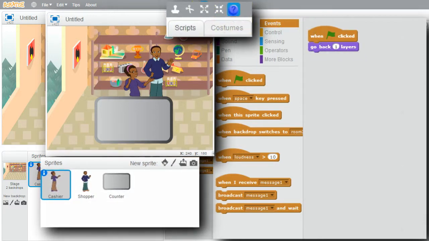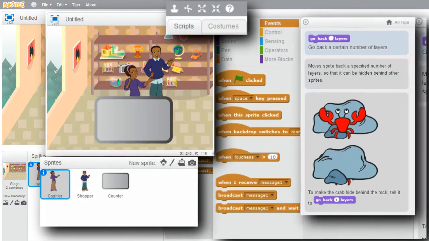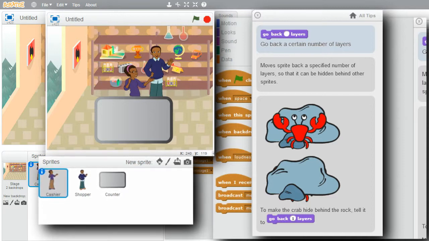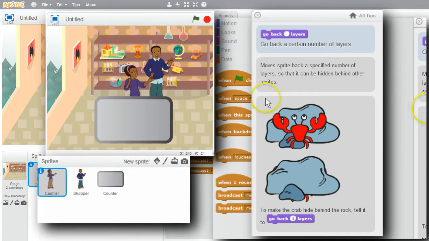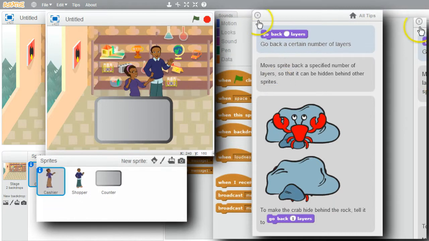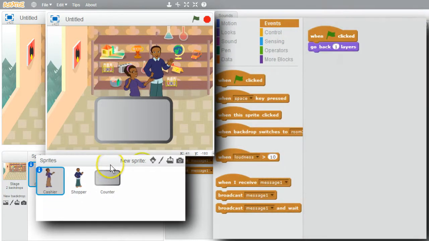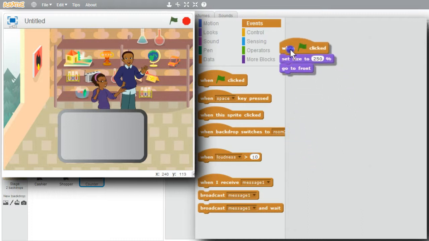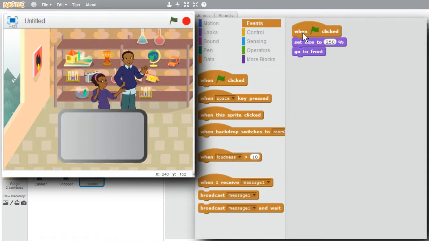I'll go to block help, see what go back means. Go back is used to go back a certain number of layers. These visual layers of sprites tell Scratch how to stack the sprites on the stage, so a sprite can be in front of another sprite or behind another sprite. I'll close this, go back to counter. When the green flag is clicked, save the size, and have the counter go to the front.